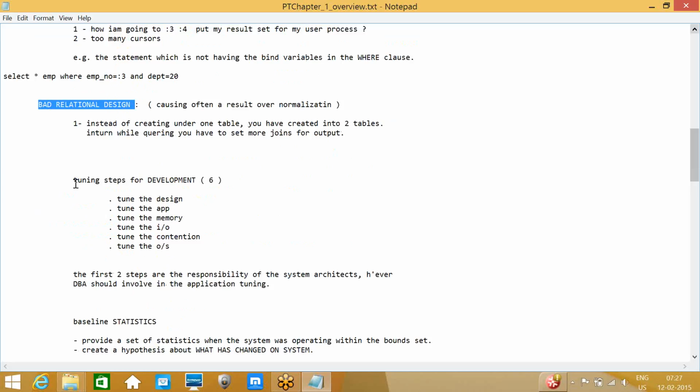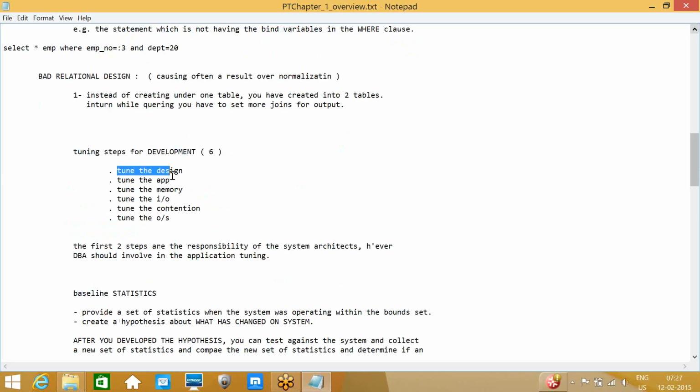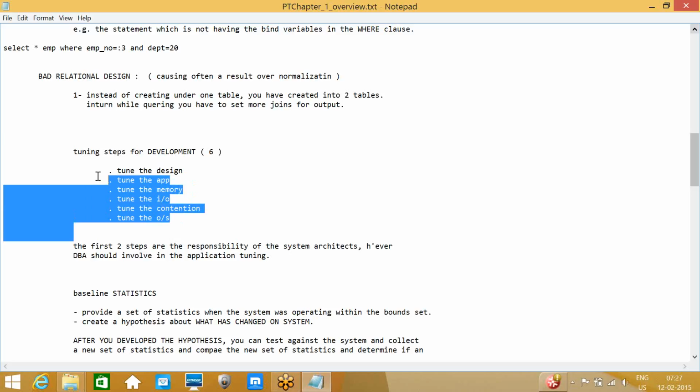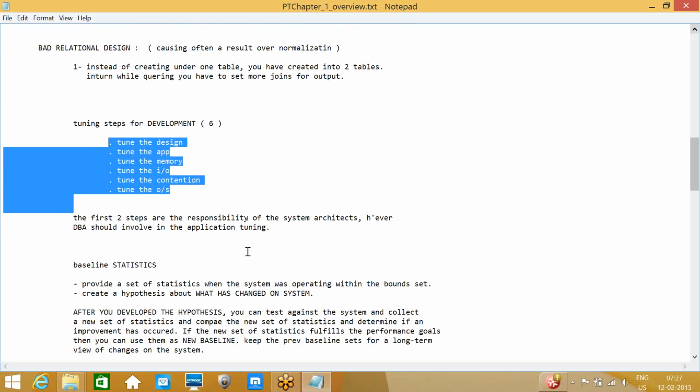So what are the tuning steps for development? First one is tune the design. We need to tune the design, and tune the application, tune the memory, tune the input output, tune the contention, and tune the OS. These are also involved in development. We'll see in the demo class what we'll do. We'll take one query and generate the explain plan report for the query, and we'll see how we can tune the query also.